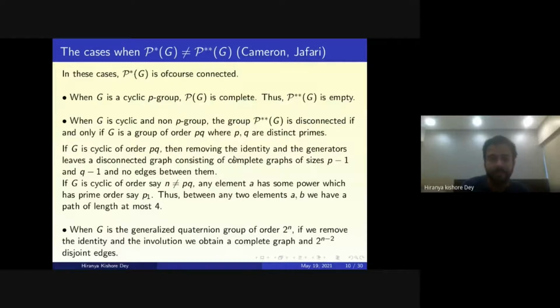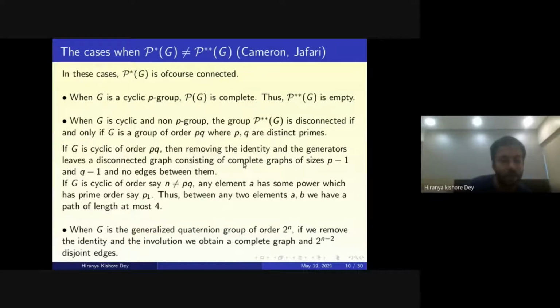So how does that follow? We can just take an example: if we take a cyclic group of order 15, that is 5 times 3. After removing the identity, that is 0, and the generators, that is the elements coprime to 15, what remains? It is 3, 6, 9, 12 and 5, 10.